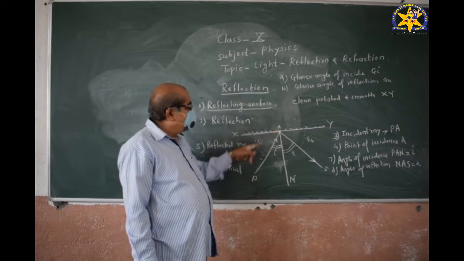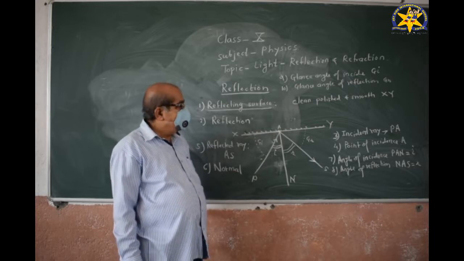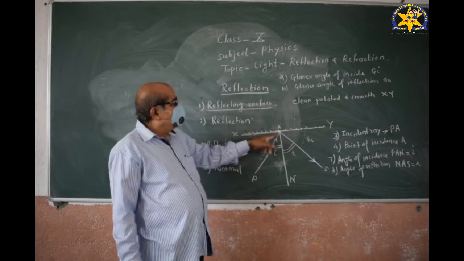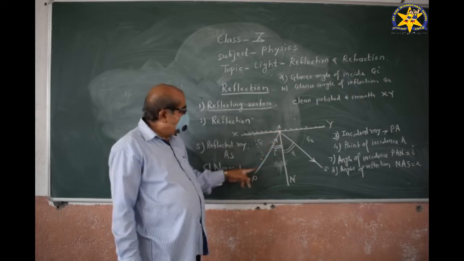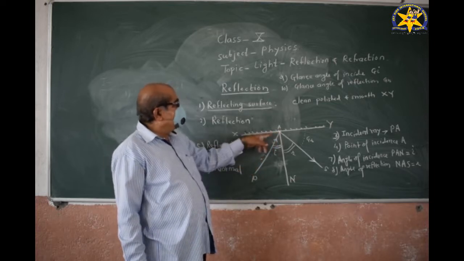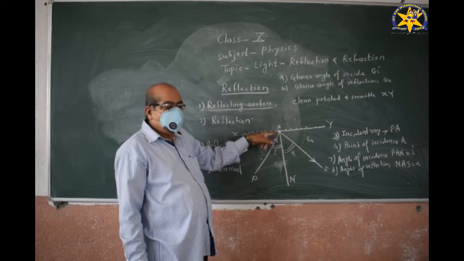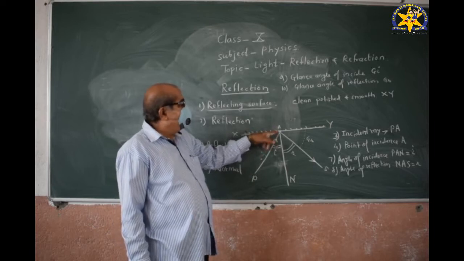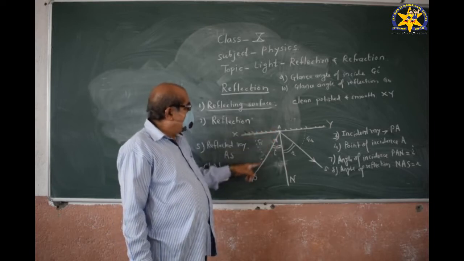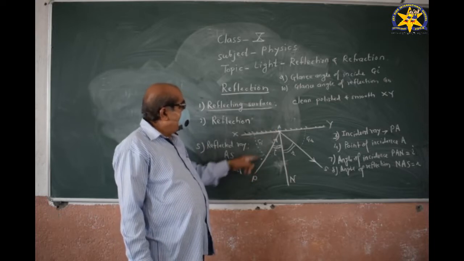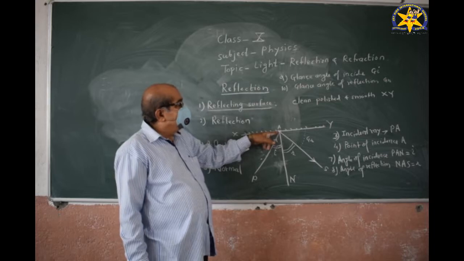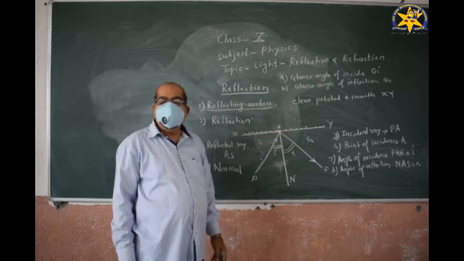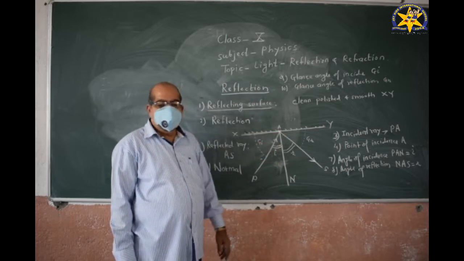Thus, A is the incident ray. Then, the point of incidence: the incident ray strikes the reflecting surface at a point. This point where the incident ray strikes the reflecting surface is called the point of incidence.